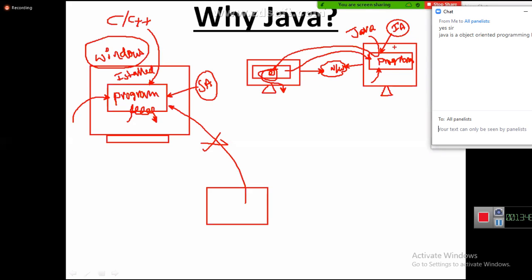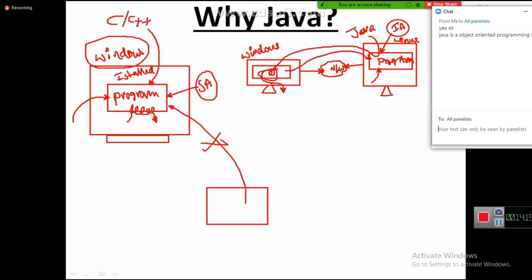Tell me, now what is the operating system of a generally server computer? This is the server computer. The server computer operating system is generally Linux. Okay, listen carefully, last point, Linux. And the client computer, in which we are downloading and running, will generally be Windows. And tell me, if the Java target is internet applications development, the program developed in one operating system must go and execute in another operating system, right?